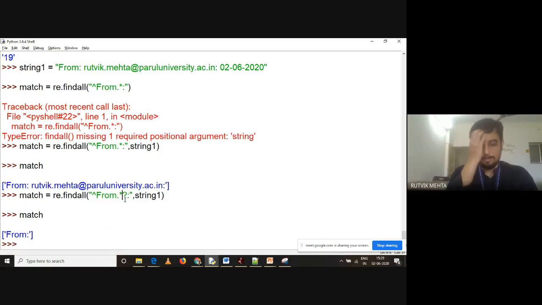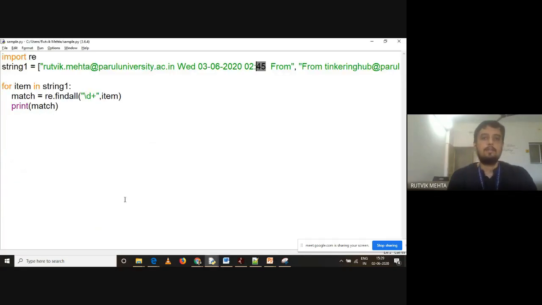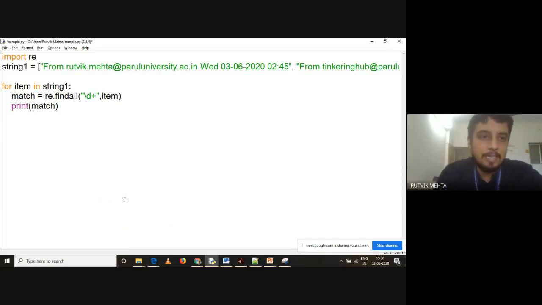And if it is clear, let us go for two different scenarios. Let us make a program and then see how you can work with it. I'll continue with this program, and what you have to do is tell me the regular expression to extract the email ID out of the strings. Tell me the regular expression. This is kind of an exercise for you.